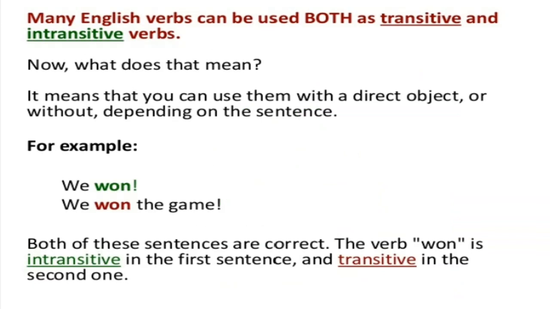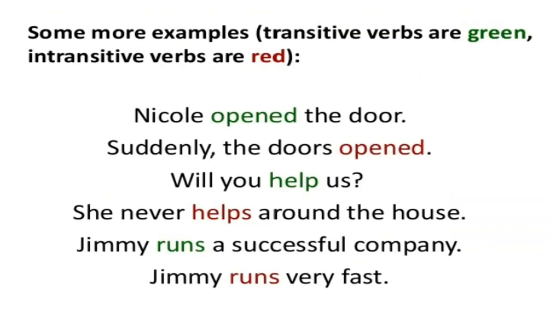This sentence is complete. So in the first case, we see that the verb won is used in an intransitive way. That is intransitive verb. Second case, we won the game. What did we win? We won the game. In the second case, it is having the direct object and therefore won in the second case is transitive. Some more examples of verbs which can be used in both transitive and intransitive ways are mentioned below.